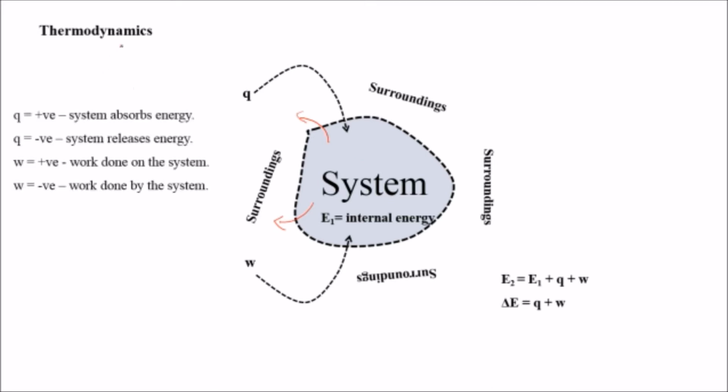How? Suppose Q is the amount of energy absorbed by the system, then here we will use a positive sign, and when the system releases energy, definitely its energy will decrease. So instead of plus, we will use a minus sign. Similarly, for the work, when work is done on the system, we will use a positive sign, and when it is done by the system, we will use a negative sign.